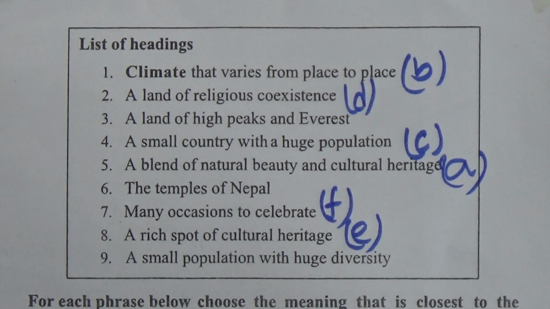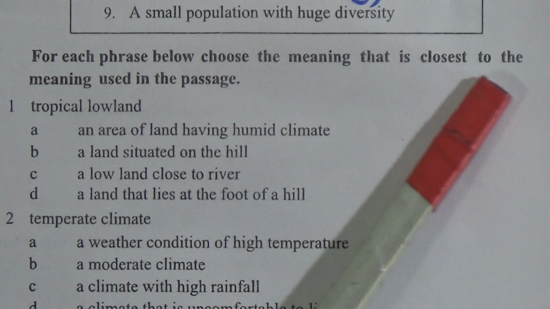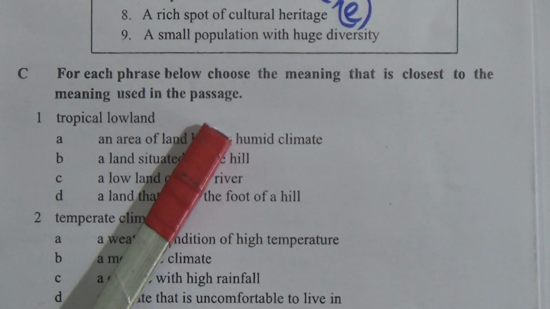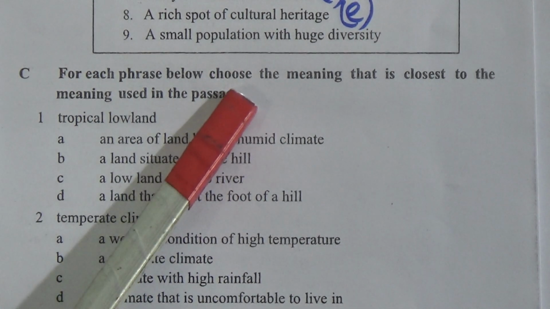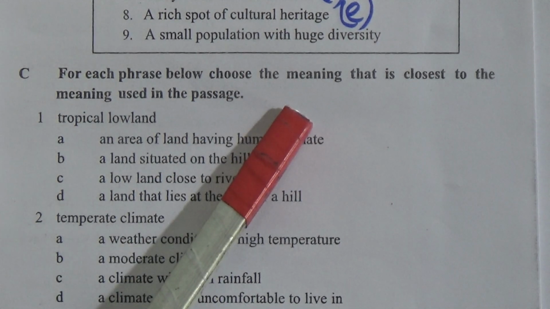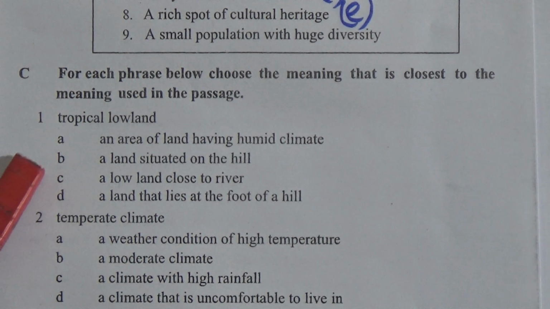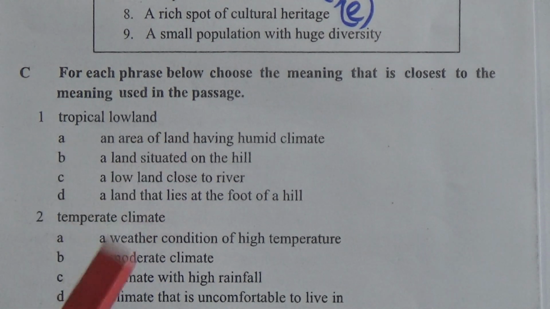For each phrase below, choose the meaning that is closest to the meaning used in the passage. Now we will choose the answer to this MCQ, or multiple choice question. Number 1, tropical lowland. So what does it mean?